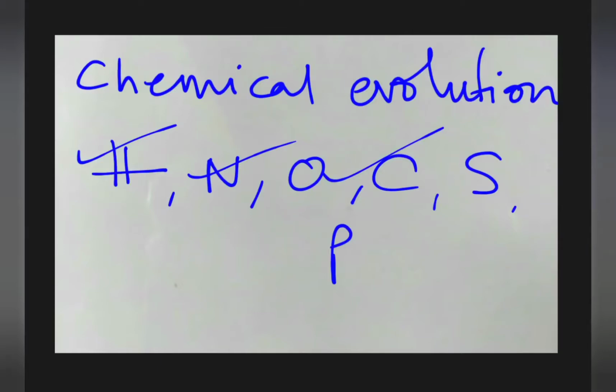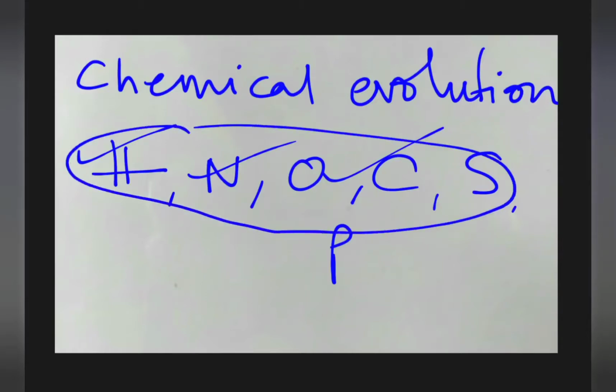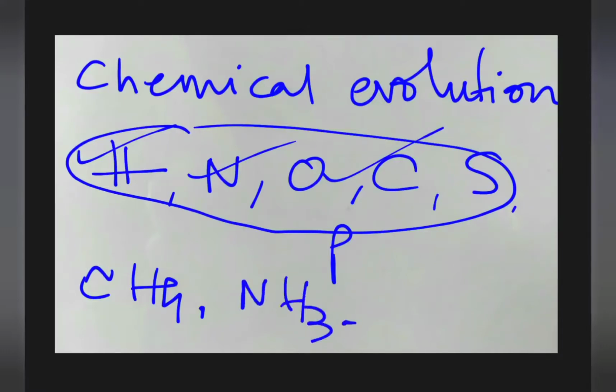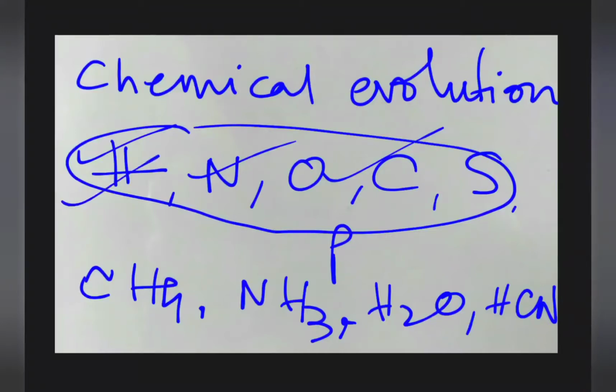Some of the early molecules formed by the bonding of these free atoms are CH4, NH3, H2O, HCN, and so on.